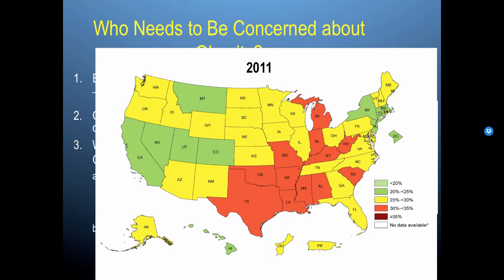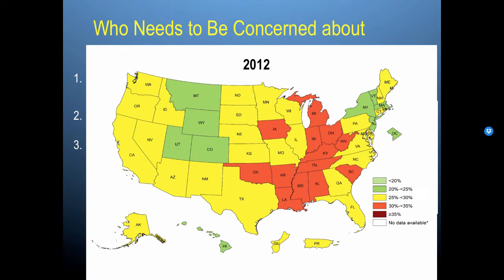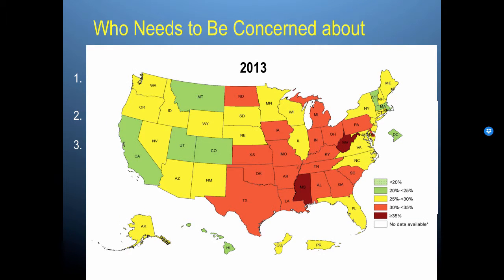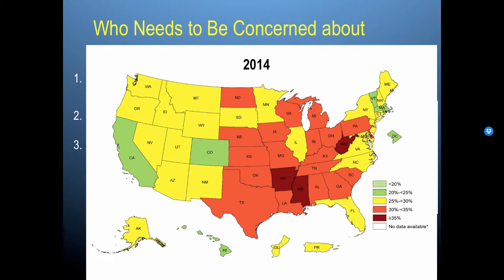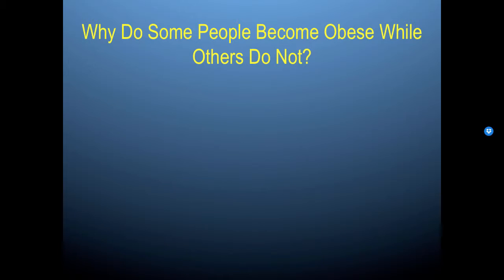So if we move from 2011 to 2012, you see similar numbers. And then it starts to increase even more in 2013, where you have some states that are reporting over 35% of self-reported obesity. These numbers basically continue to get higher. So why do some people become obese while others don't?